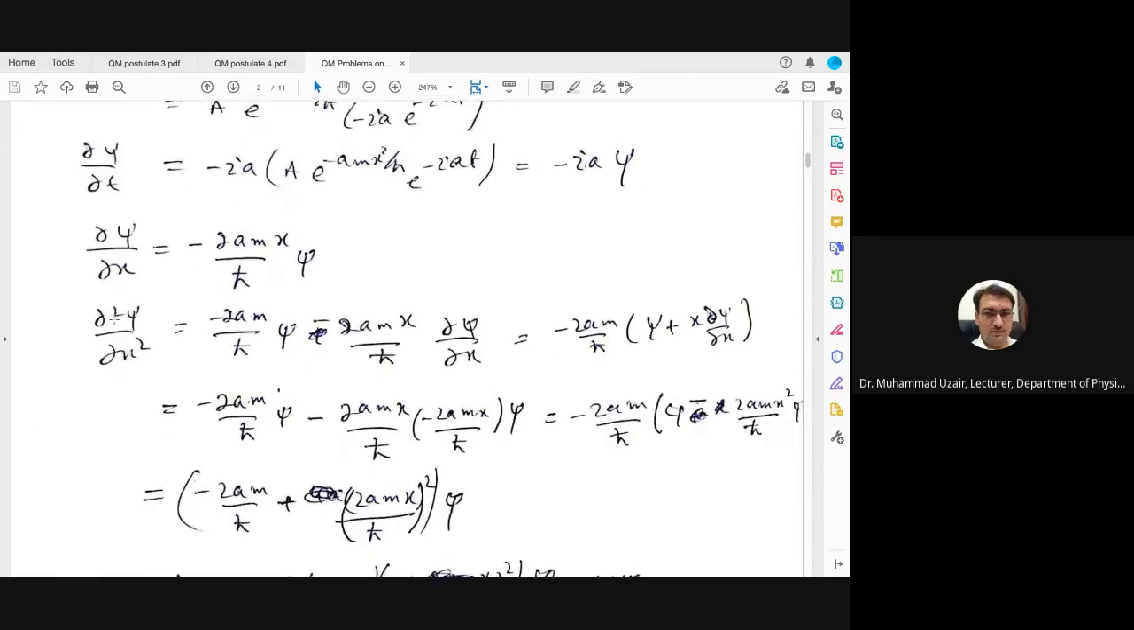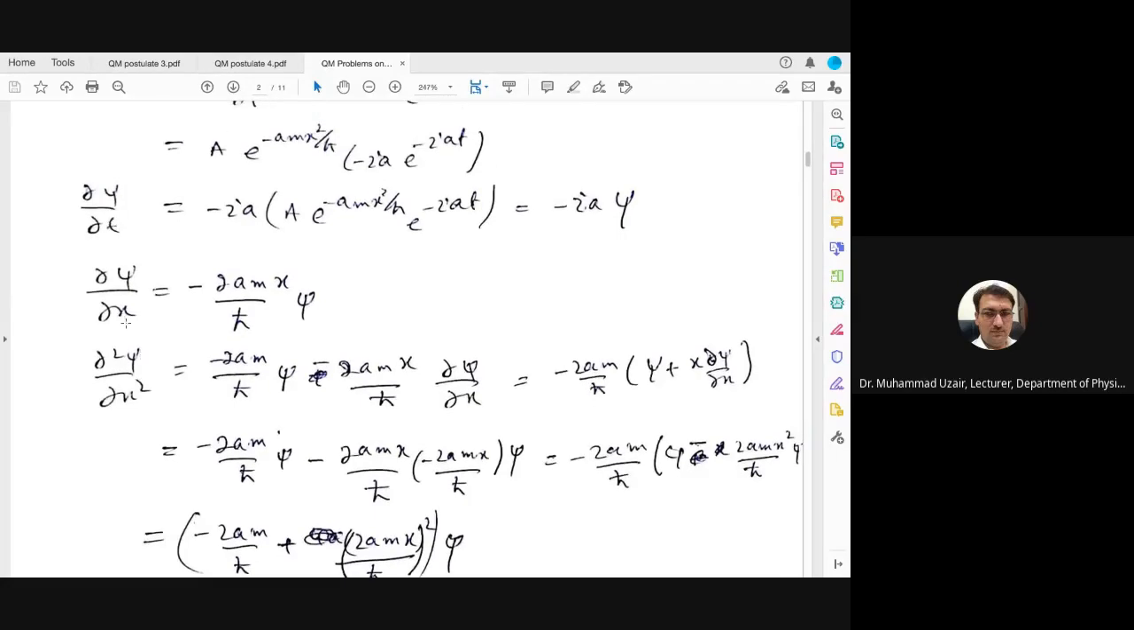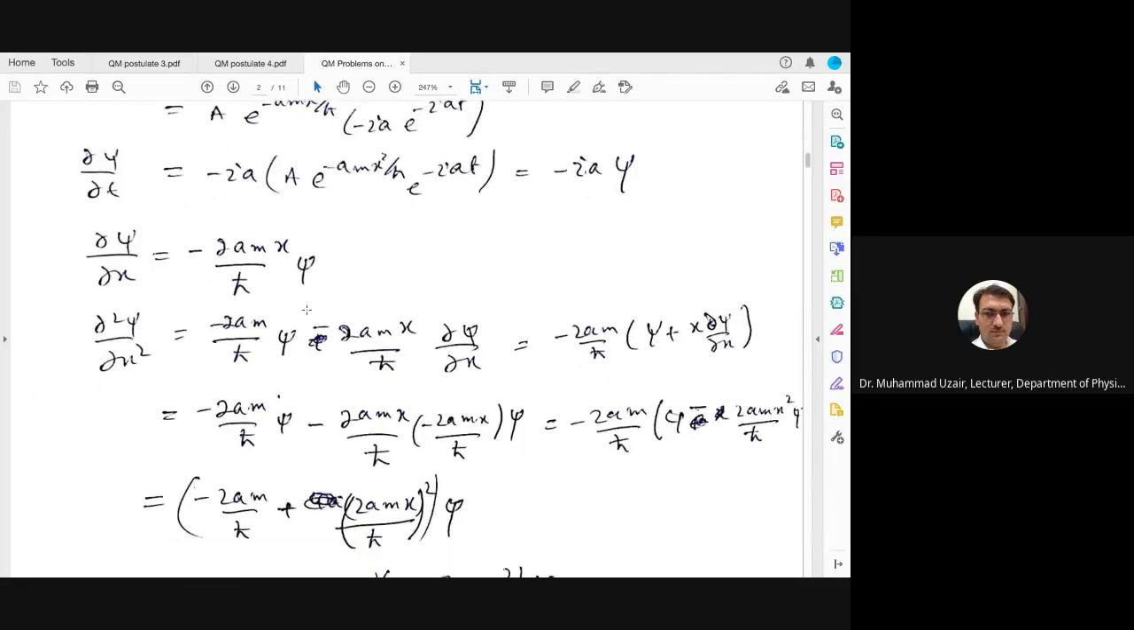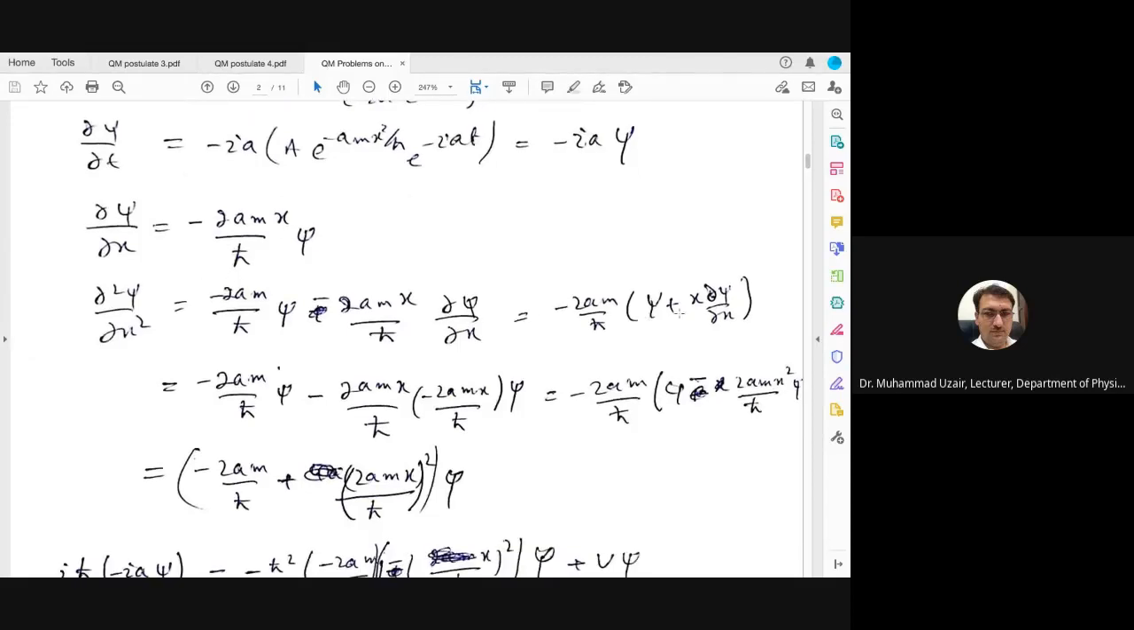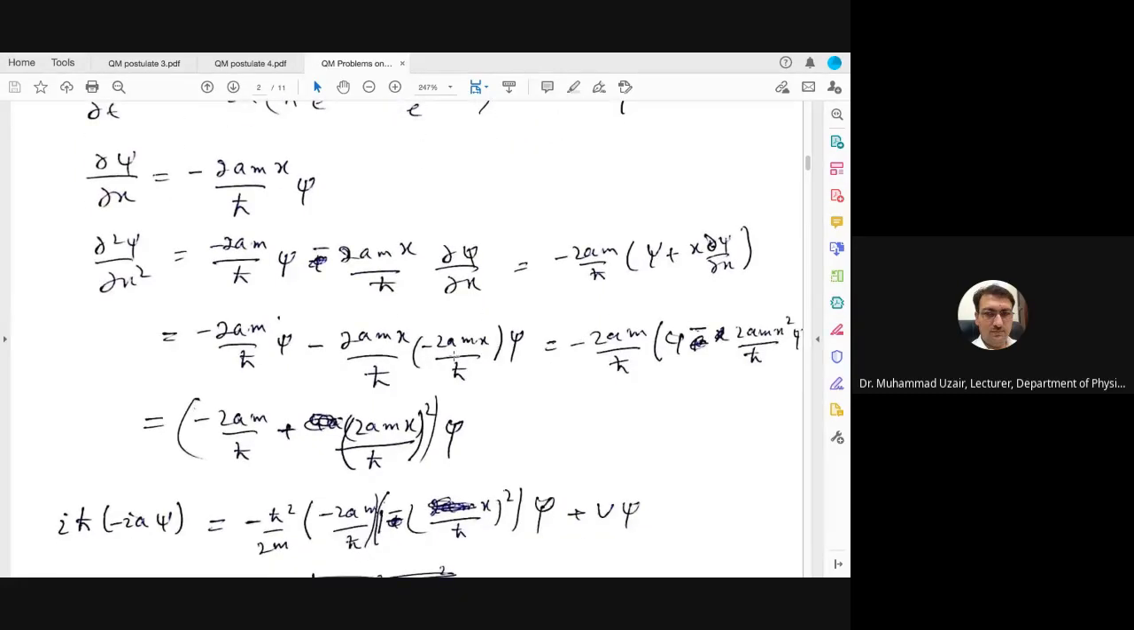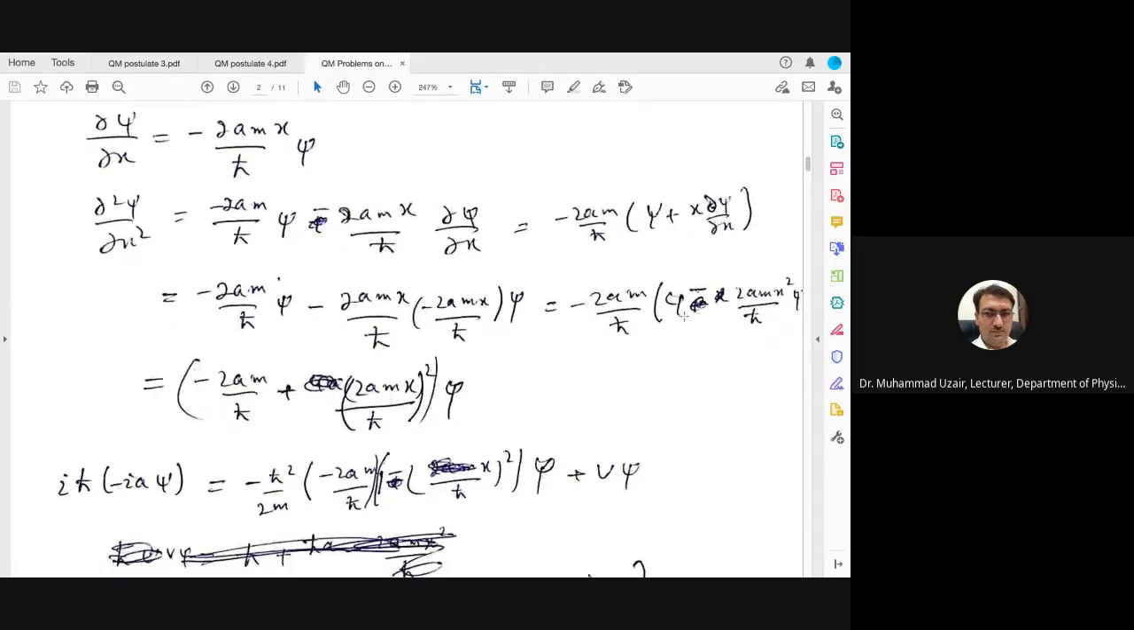Again, differentiating with respect to x, you will get minus 2amx divided by h cut. And you can do it. Then again differentiating with respect to x, you will get this value in terms of psi plus x, partial psi of x over psi of x, and putting the value of partial psi by partial x, which is here, and then simplify this.